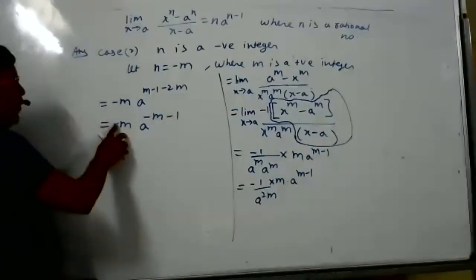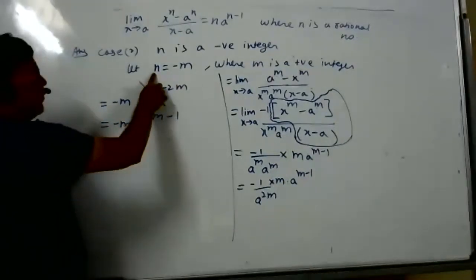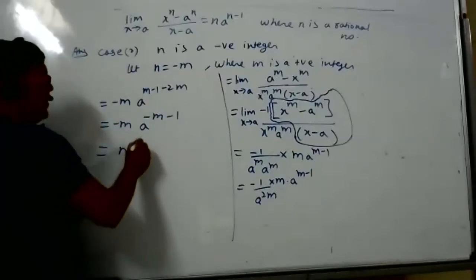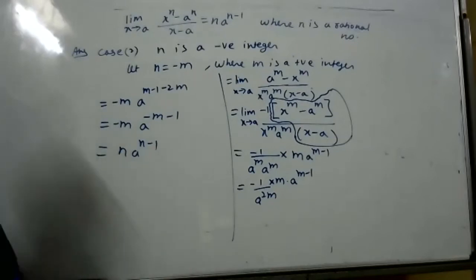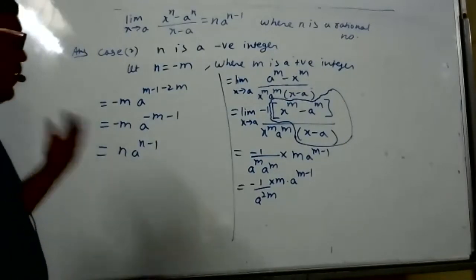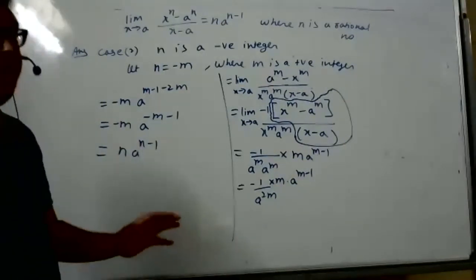Do you know the value of minus m? n only, sir. We got the result now: n a to power n minus 1. So this result is also true for negative integers. Now case 3 we will do. It is true for any rational number.